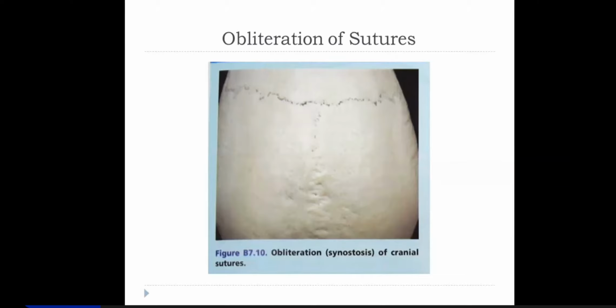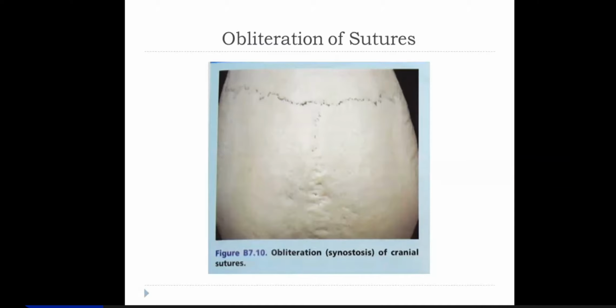So obliteration of these sutures first starts on the inner table. Yes, Kirti. Obliteration of sutures first starts on the inner table, that is, inside of the cranial vault, and that happens in the third decade of life. Then later on, in the fourth decade of life, this process of obliteration, synostosis, starts in the outer table, from the outside of the skull.